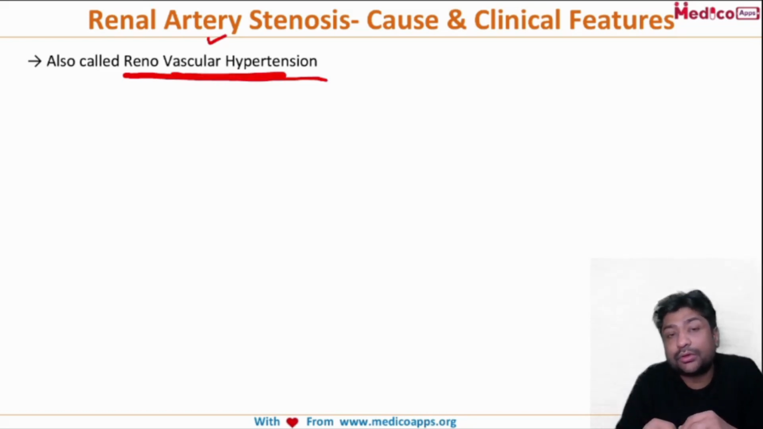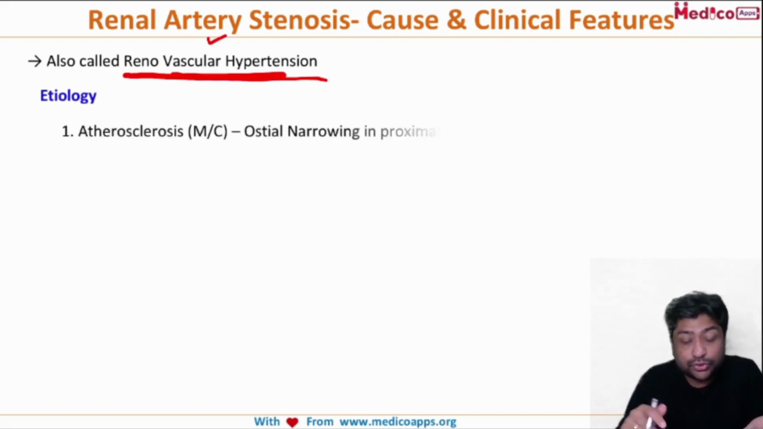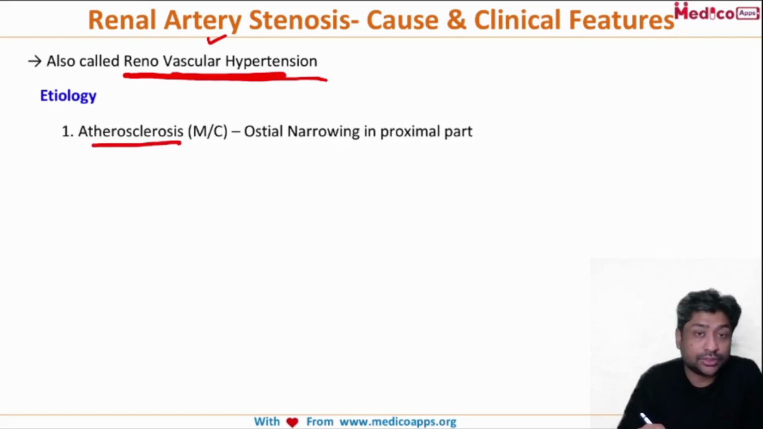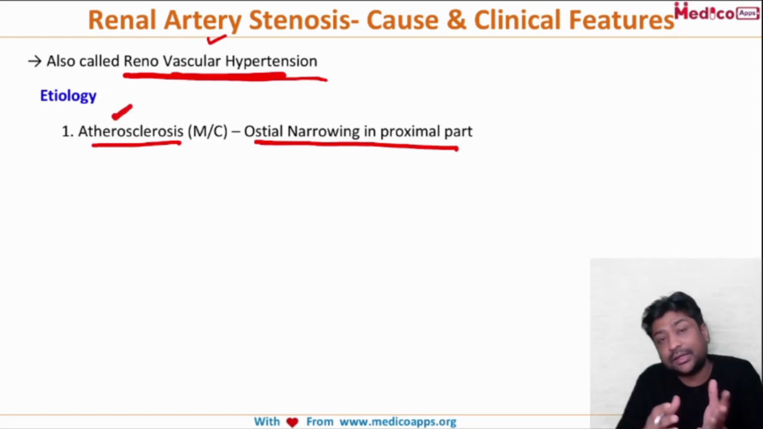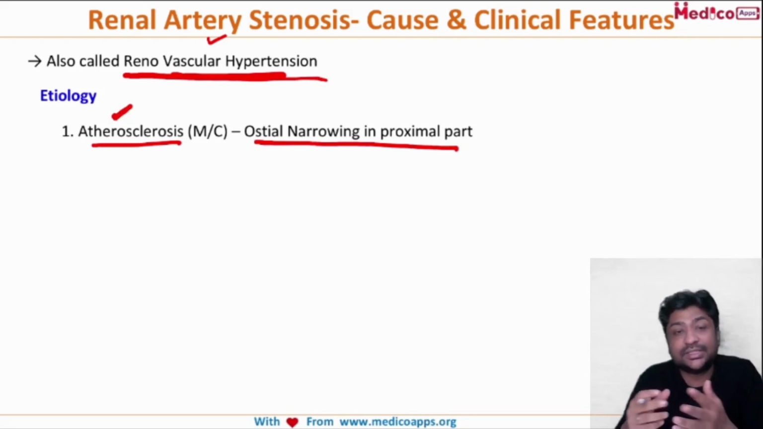The most important questions around this topic will be around etiology. So, what causes renal artery stenosis? Obviously, the most common cause will be atherosclerosis. Here there is an ostial narrowing of the proximal part of the renal artery, and that atherosclerosis will lead to renal artery stenosis. Atherosclerosis will typically be seen in a 60, 65, 70-year-old person, and the typical presentation will be hypertension which is suddenly increasing.